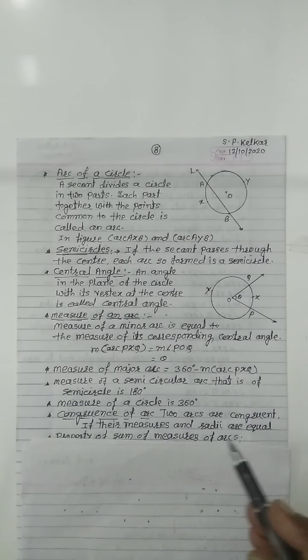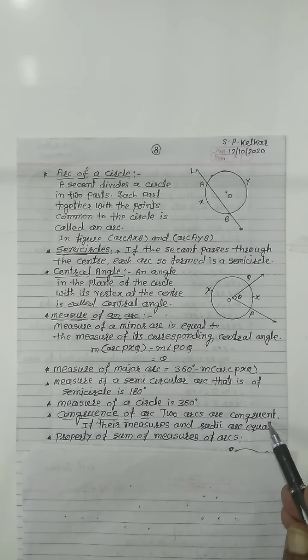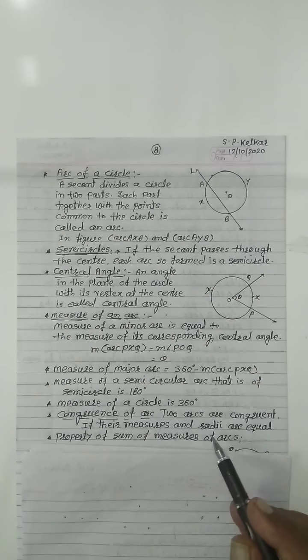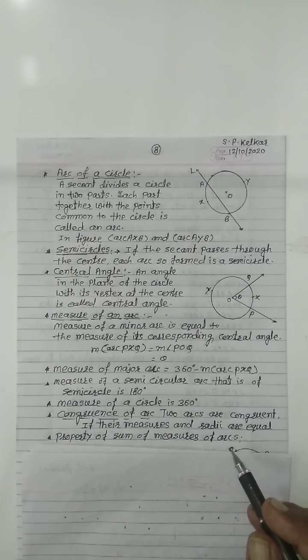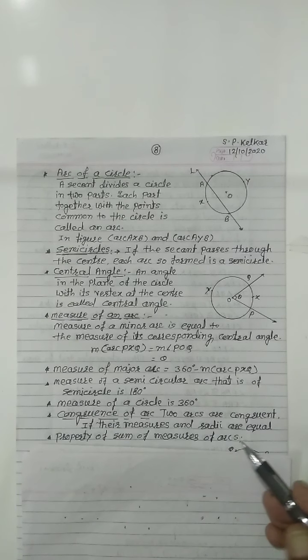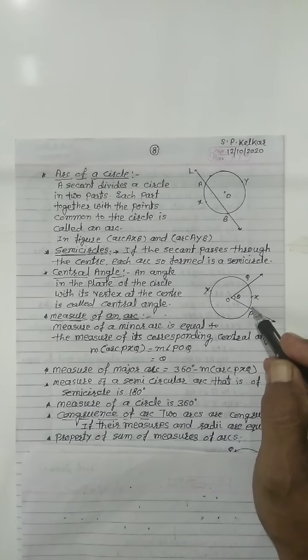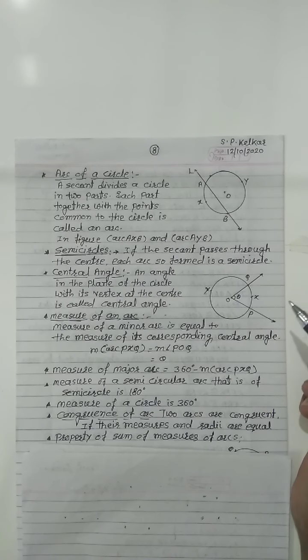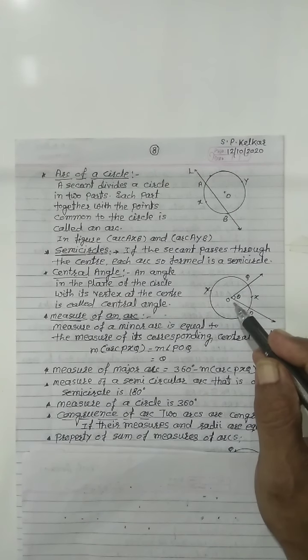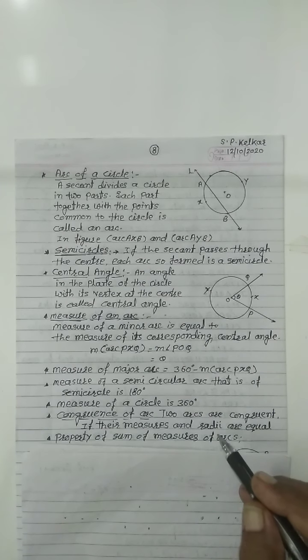Congruency of arcs. Two arcs are congruent if their measure and radii are equal. Means if we take two arcs, then we can say that the given arcs are congruent if the measure of the arc is the same and the radius is the same for both arcs. If arcs are taken from the same circle, then the question of radius is not there.